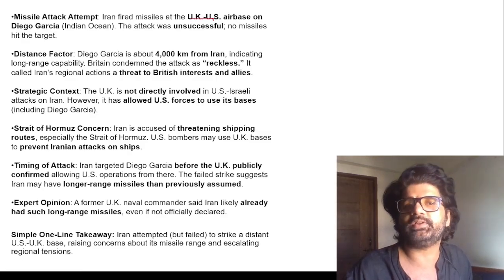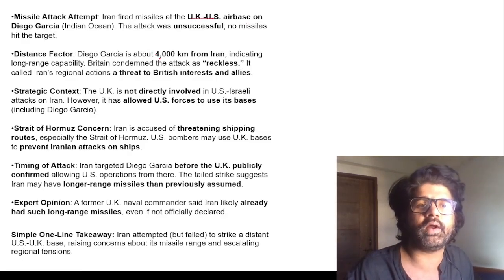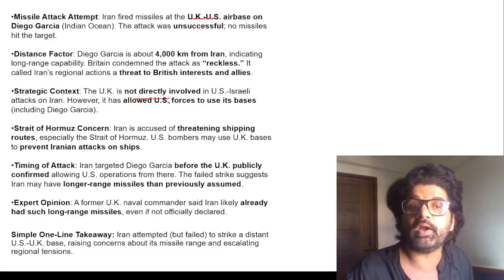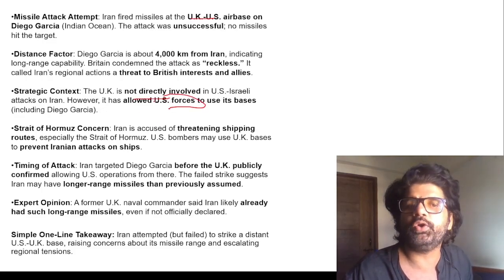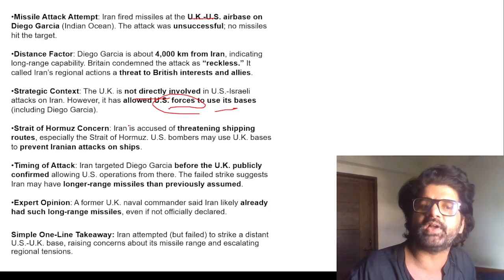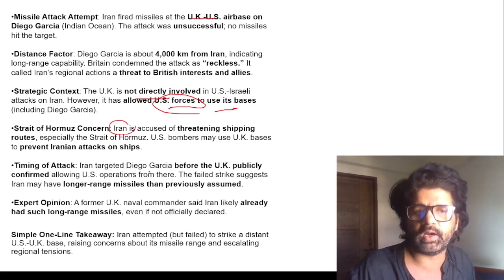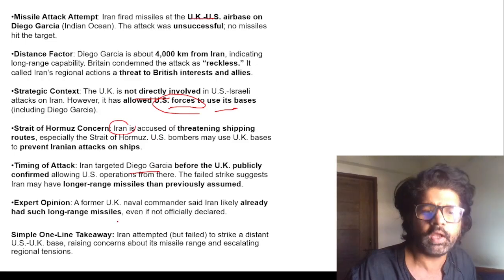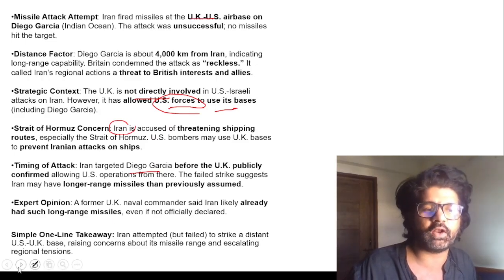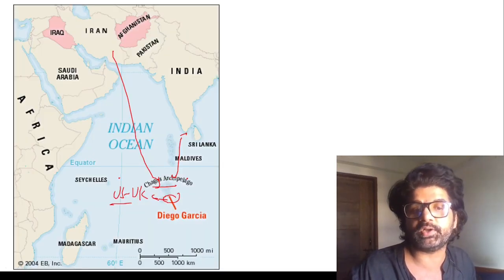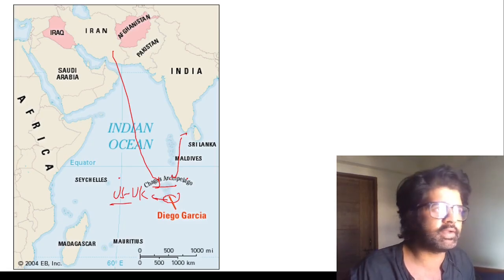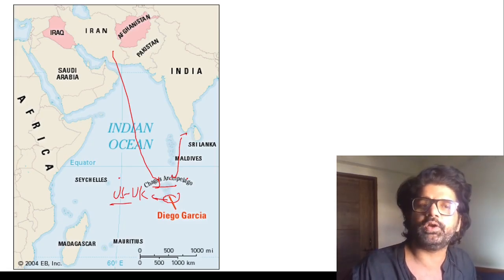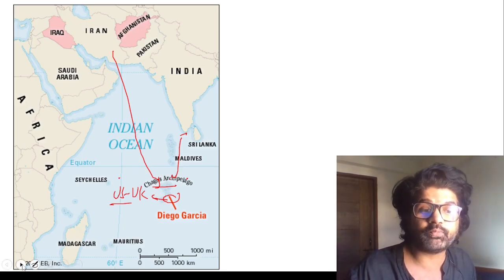So Iran fired missiles at the UK US air base in Diego Garcia. UK is not directly involved, but it has allowed US forces to use its bases, and that's why you can understand why Iran is not very happy. Iran targeted Diego Garcia. Again, you can read all these things. We have talked about the basic rationale of this article. What is important is where is the Chagos archipelago, which two countries are fighting over it, what is Diego Garcia's importance, where is it located. All these things are really important.